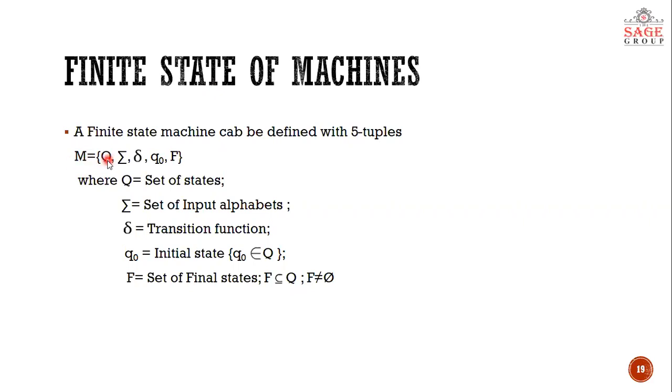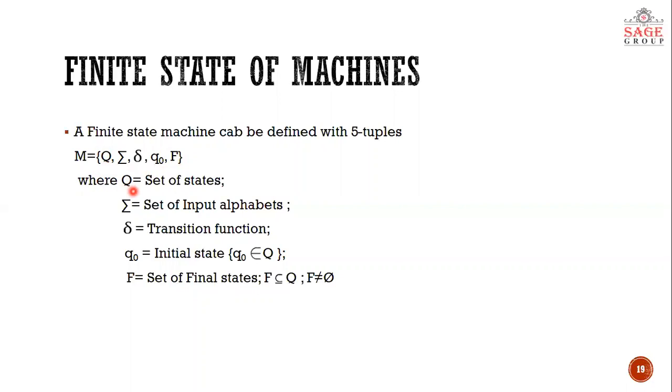Now tuples, conventionally we write these tuples like this. We do not change their names, and again it is not compulsory, but conventionally we are using the names of these tuples like this only. So whenever you define your finite state machine, write in this same manner. So 5 tuples are capital Q. What is capital Q? Q is the set of states, more specifically finite set of states.